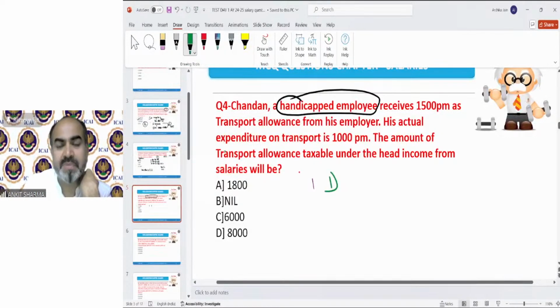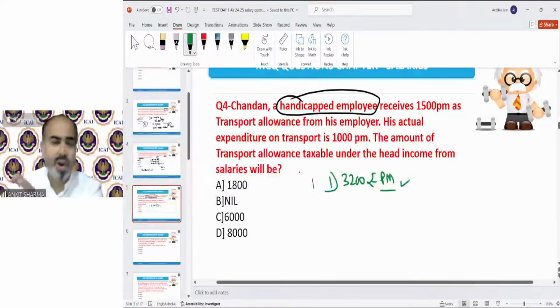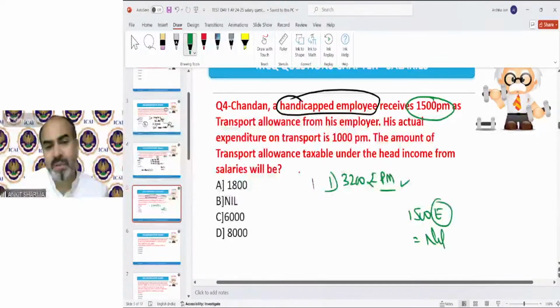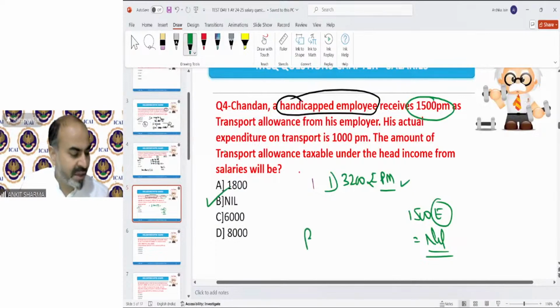The provision says 3200 rupees per month will be exempted maximum, or up to the amount of allowance. He was receiving 1500 rupees per month, so the exemption will also be 1500 rupees per month. There will be no taxable value. The full amount is exempted. So B is the correct answer.